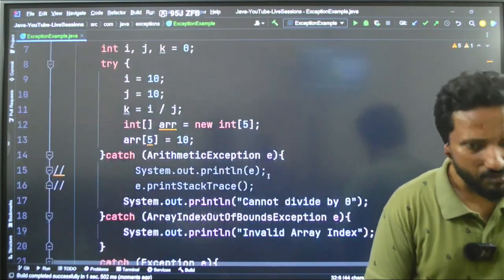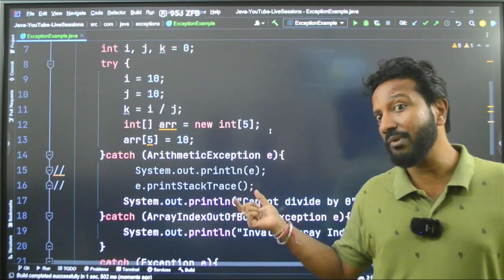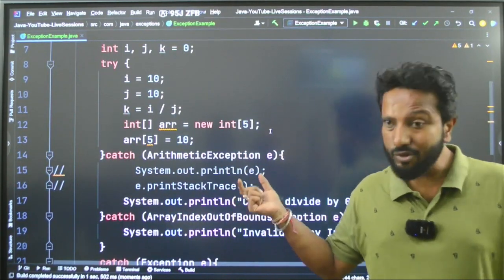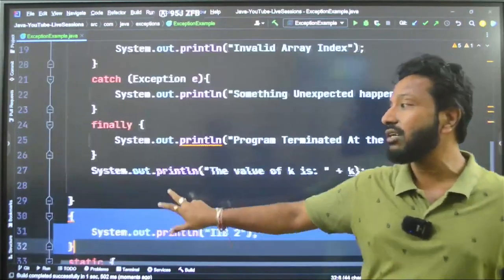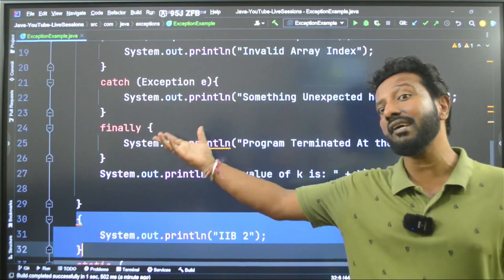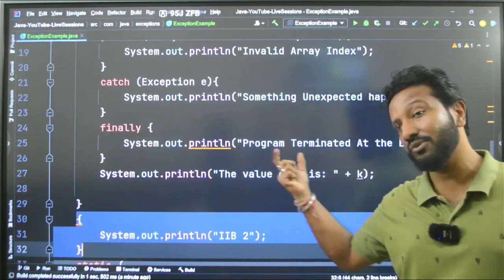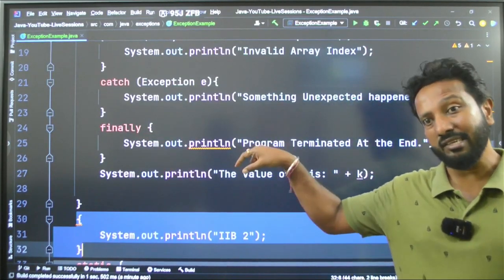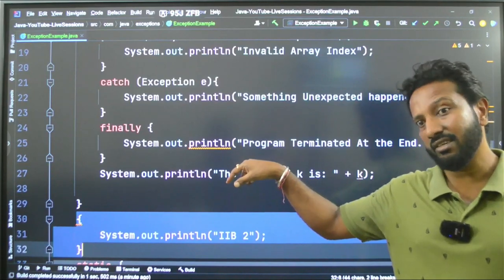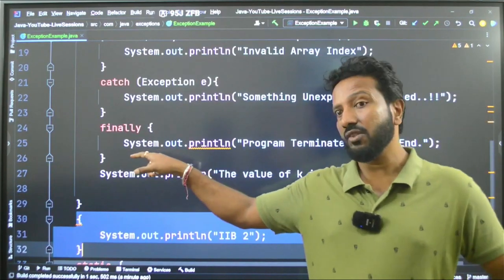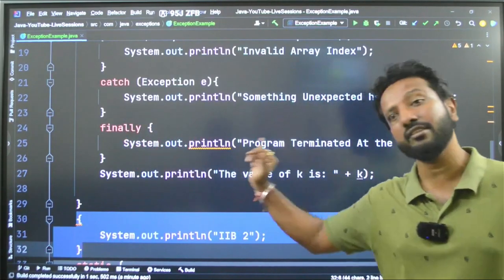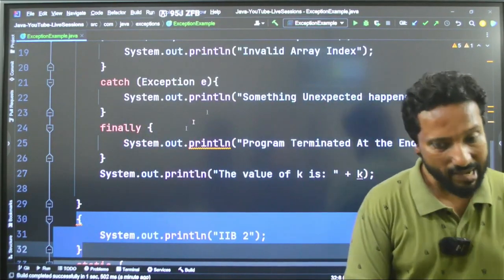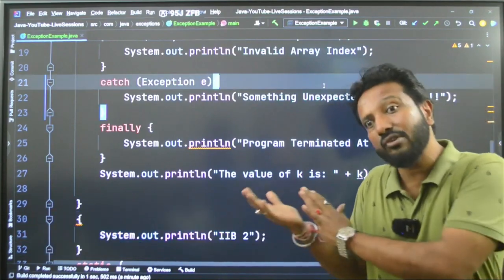But the static block does not need to be called, okay? That's why it is used for initialization of resources. And the finally block also does not need to be called. It will be called automatically if the compiler finds it, so all the resources are terminated and shut down here, because it is mandatory. When this is done, it will automatically find it and do all the necessary stuff that is written inside. Similarly, IIB is something that is created for the objects.